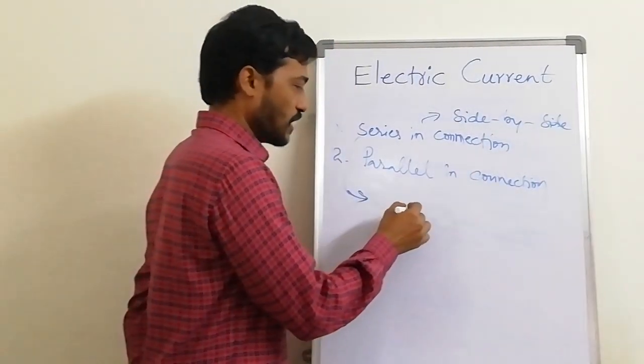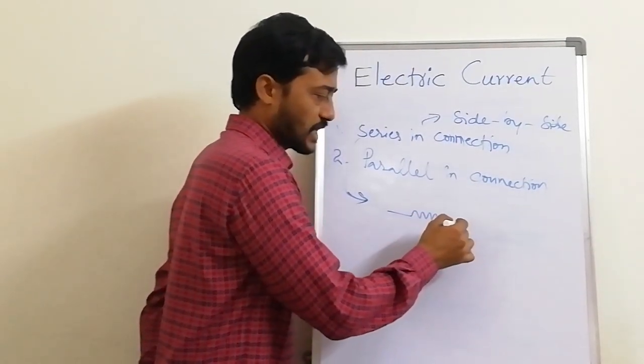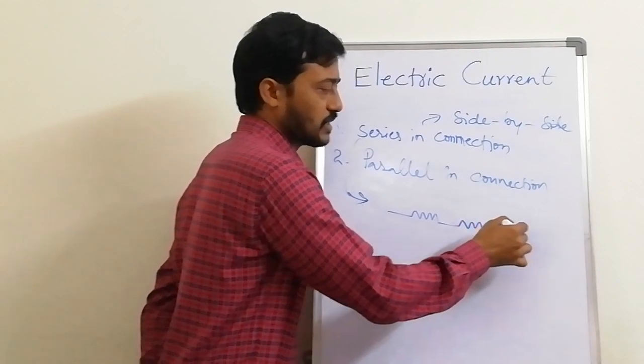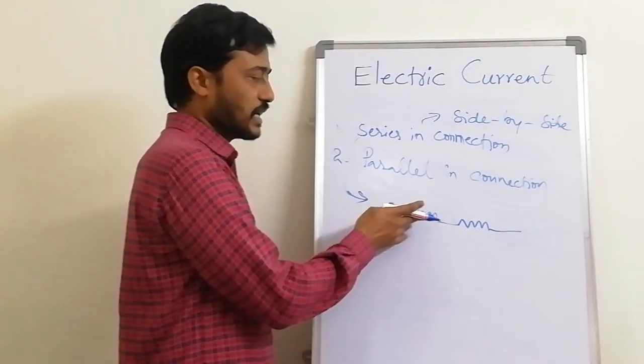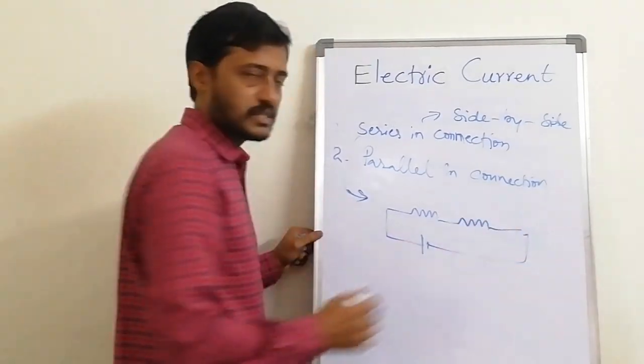For example, I have one kind of material, then a different material, then again I connect with a conductor, then again a different resistance material. Then I say this circuit is in series.